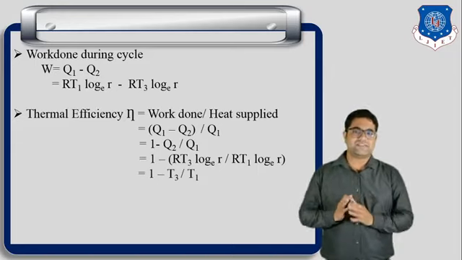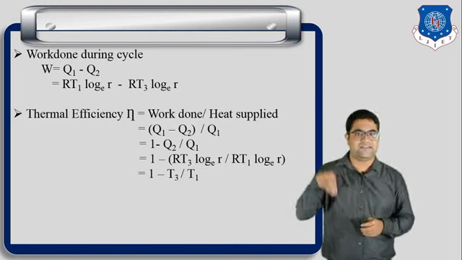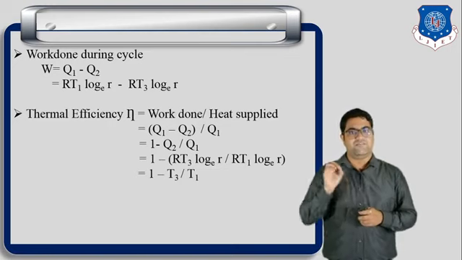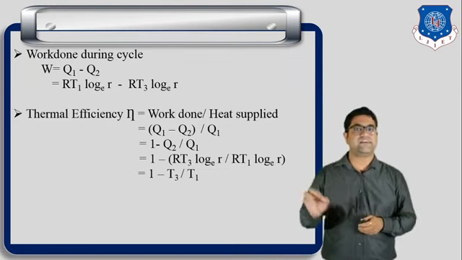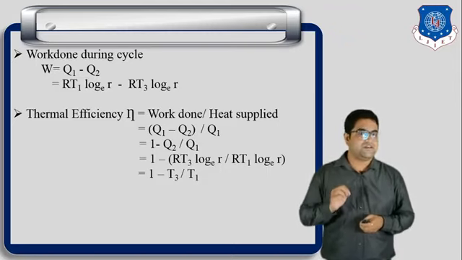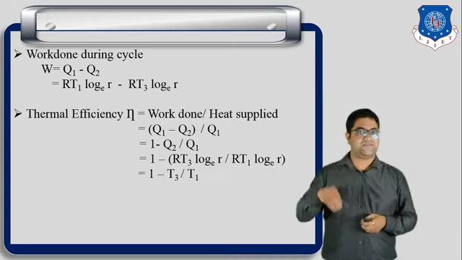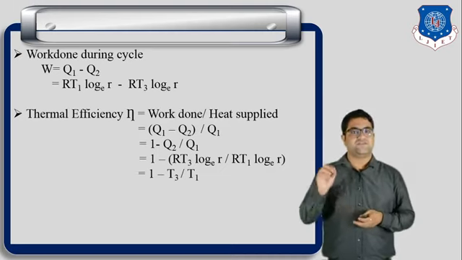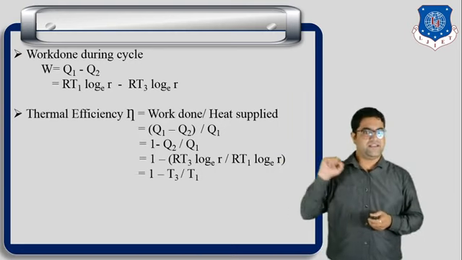Okay, so from this equation we can easily understand that T3 is the temperature where heat is rejected. So if you know the concept of heat engine, then we can say that T3 is the lower temperature of the system. Now T1 is the higher temperature, and from the higher temperature we supply the heat to the heat engine. So we can say that T1 is the higher temperature of the engine.